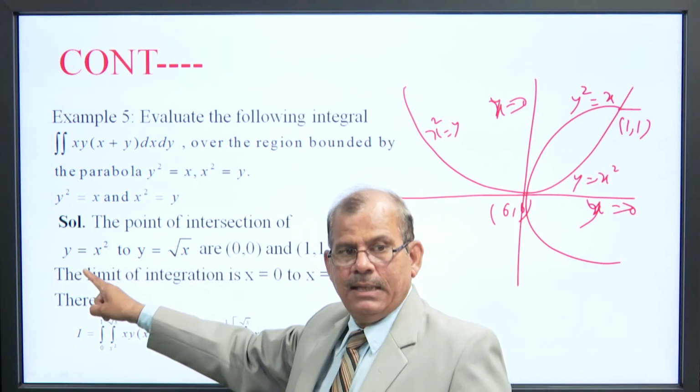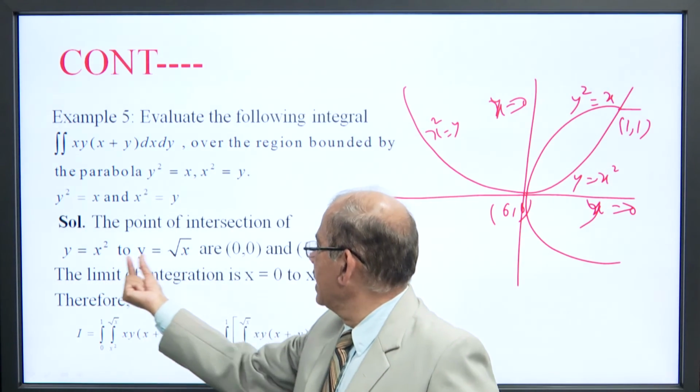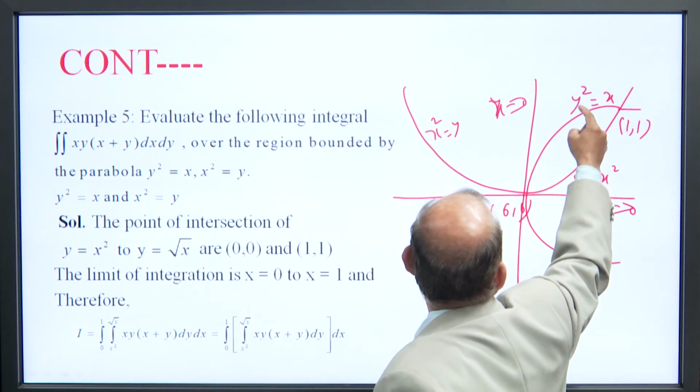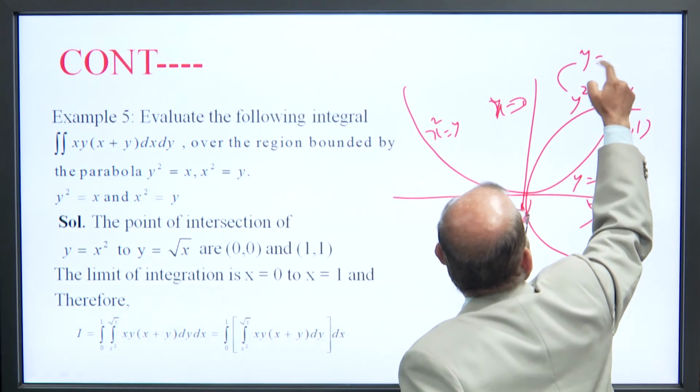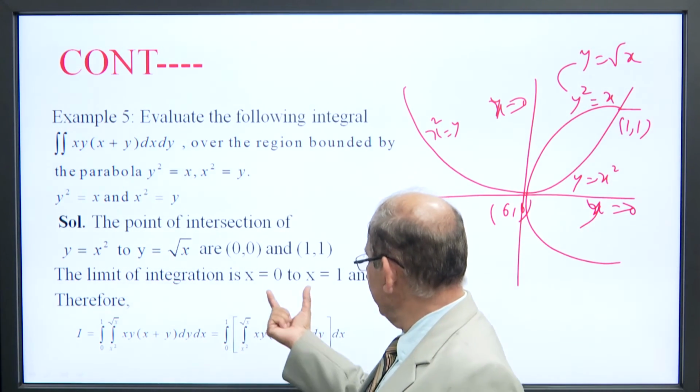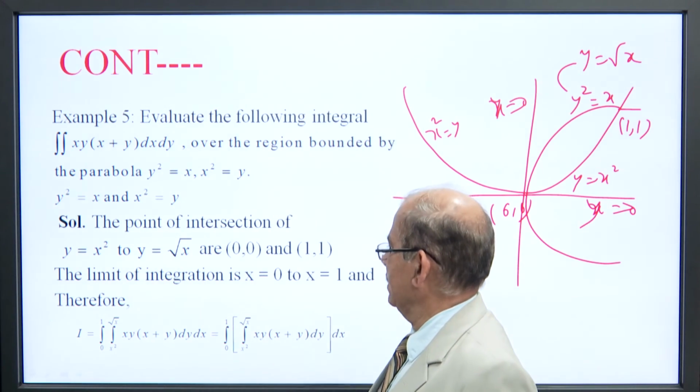The limit of y is from x square to root x, and the limit of x is x is equal to 0 to x is equal to 1.